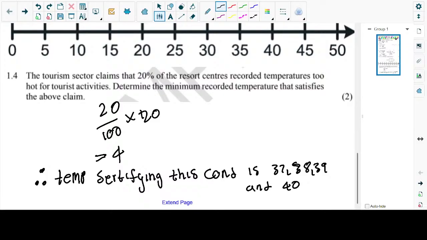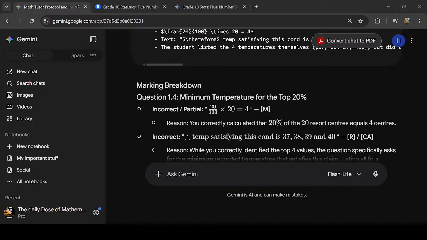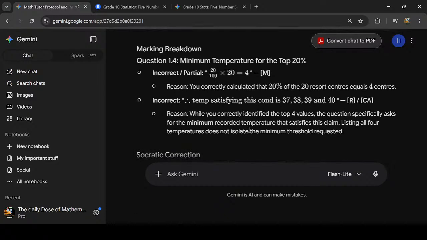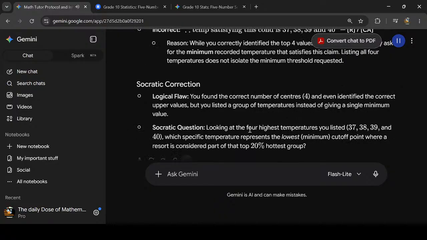Marking breakdown. Question 1.4, minimum temperature for the top 20%. Partial. 20 over 100 times 20 equals 4. Reason: you correctly calculated that 20% gives 4 values, 37, 38, 39, and 40, but listing the temperatures does not isolate the minimum threshold requested.